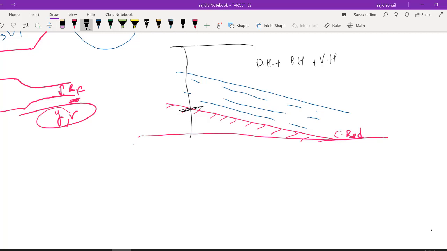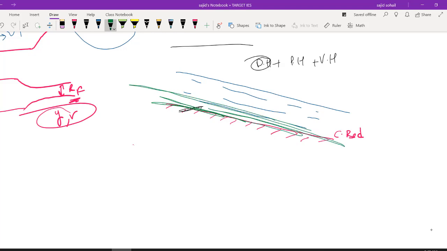Nothing to worry about. So what I am actually doing is, you can clearly see the datum head is varying as the channel is moving on, right? So what I can do is, I'm ignoring this datum head and I'm considering, it doesn't matter if it is slope, it is curved, it doesn't matter. I'm directly taking this channel bed, ये जो channel bed है मेरा, as datum. I'm neglecting the slope, I'm neglecting any other thing. So my channel bed will be my datum. So what is now left? Now we are left with only potential head plus velocity head. So this I am calling as specific energy. I hope you got it right.